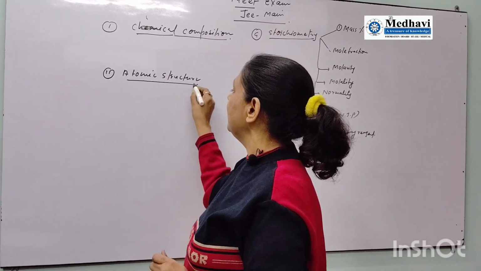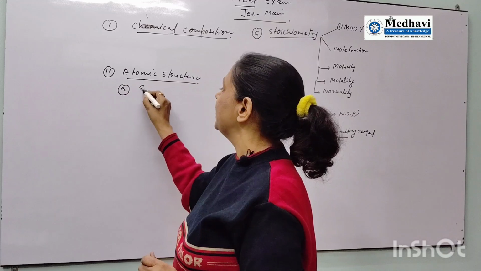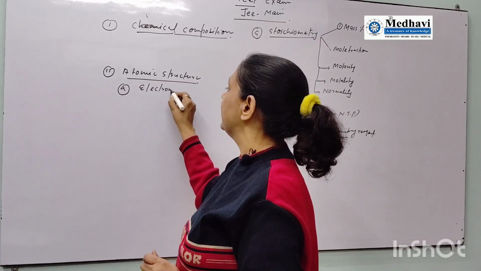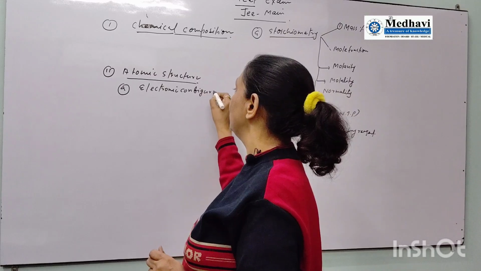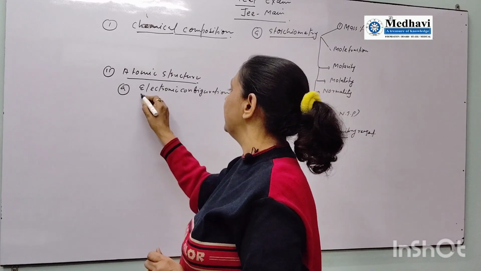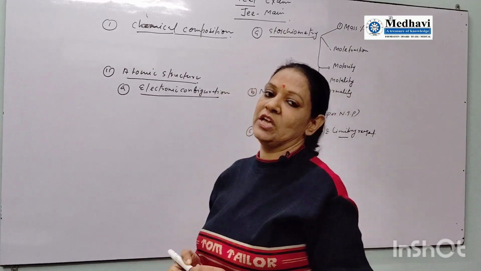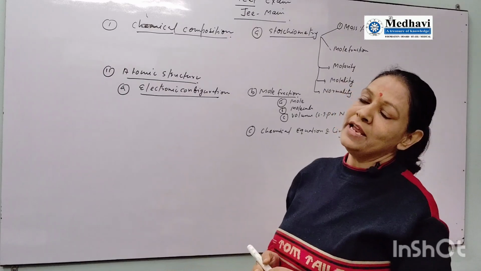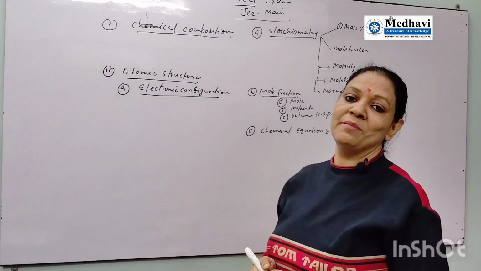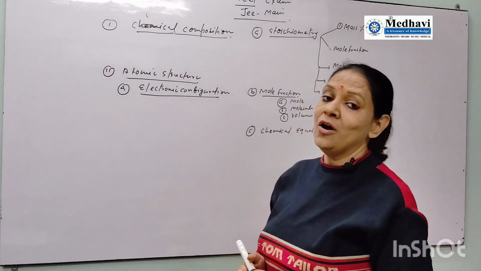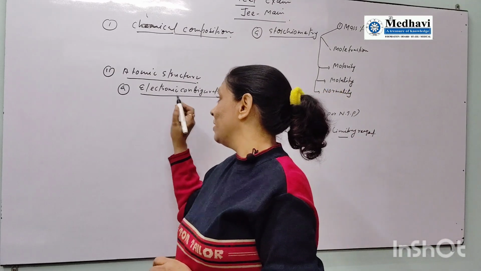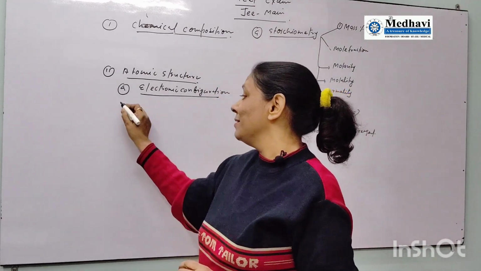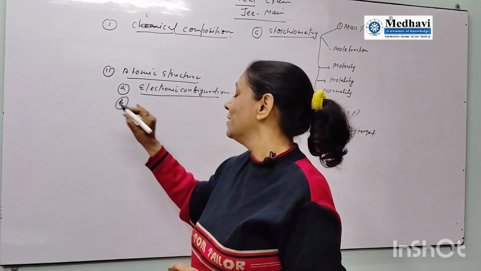From this chapter, you will get questions. The most important part is electronic configuration. I have already explained in my previous video that electronic configuration is the backbone of chemistry. All the information, group number, period number, properties, we can get from this part only. And electronic configuration,